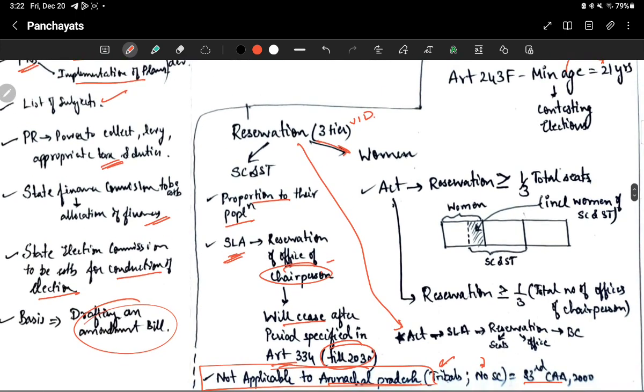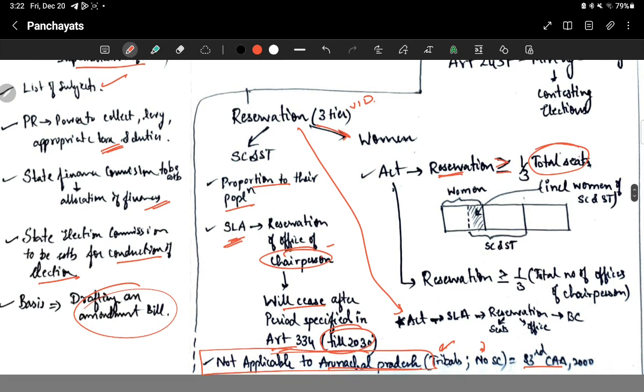Let's see for women. The Act specifies reservation of not less than 1/3 of the total seats, but total seats including women of SC and ST. Now suppose there is a woman who is an SC. Will she be given reservation as a woman or as an SC? Actually, she will be given reservation as a combination of both. That is the meaning of this: including women of SC and ST.